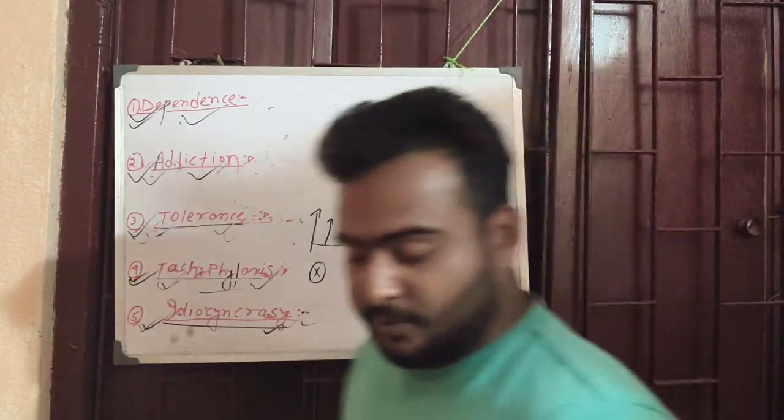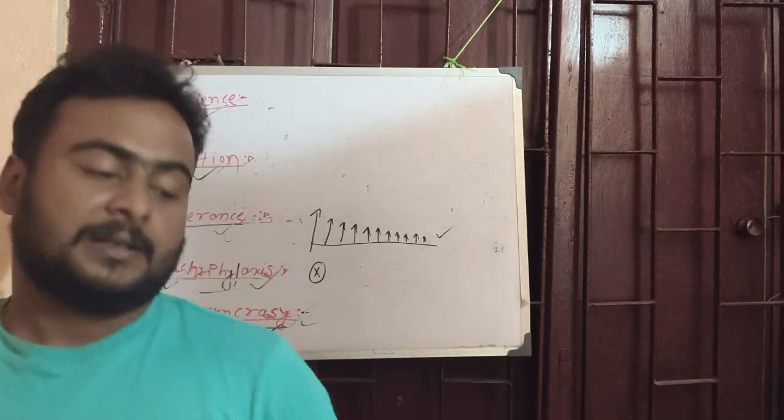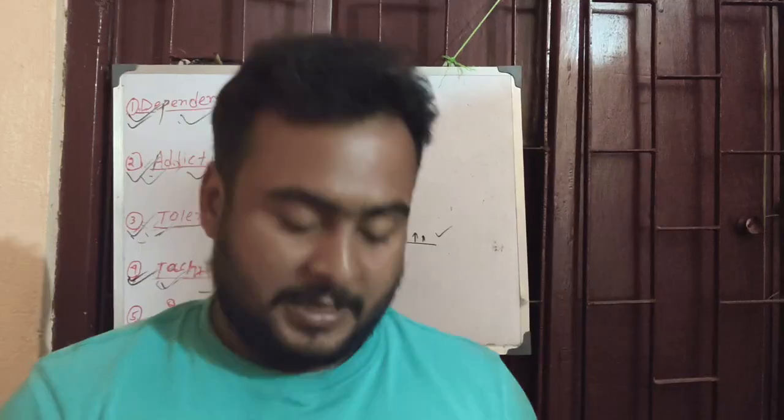In the case of idiosyncrasy, suppose you are taking a medicine A, and A is known to produce B uses, and it will produce C kind of adverse drug reaction.